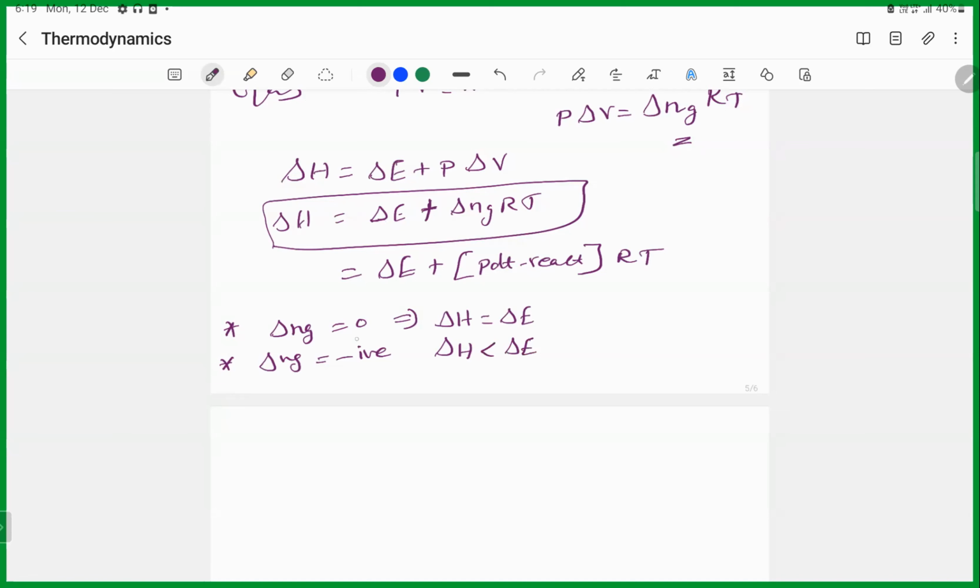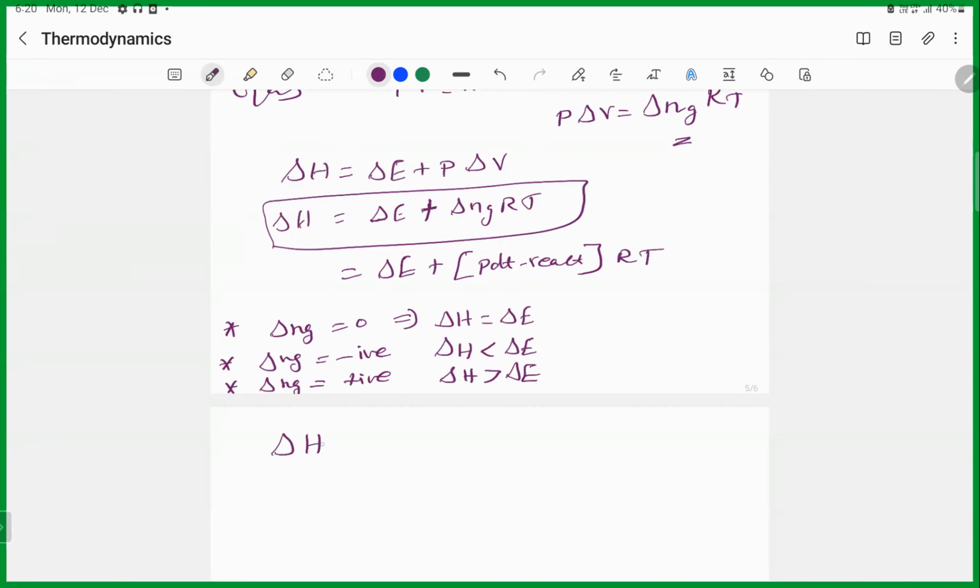இங்க பாருங்க, you apply delta n_g ஓட வேல்யூ 0 இருக்கு, the whole thing 0 ஆயிடுது. அப்ப delta H becomes delta E. Suppose delta n_g வந்து நெகட்டிவா வருது, so negative into positive becomes negative. Okay, so the negative value is subtracted from delta E, so delta H becomes less than delta E. Suppose delta n_g is positive, then delta H is greater than delta E. Okay, so what is the conclusion?